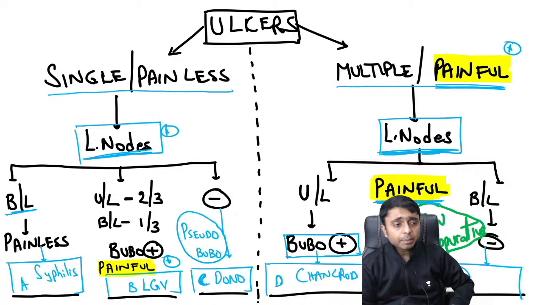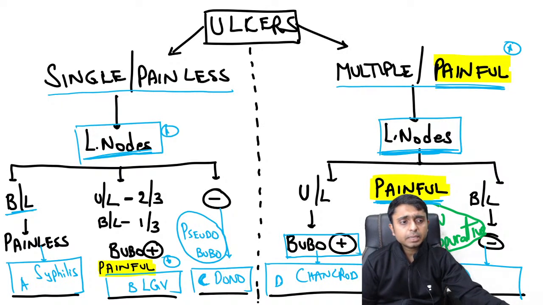So yes, can anyone tell me what is E? So the other ulcer condition, what is remaining?